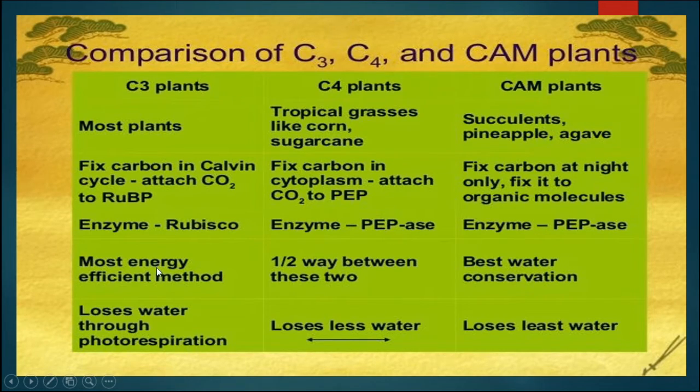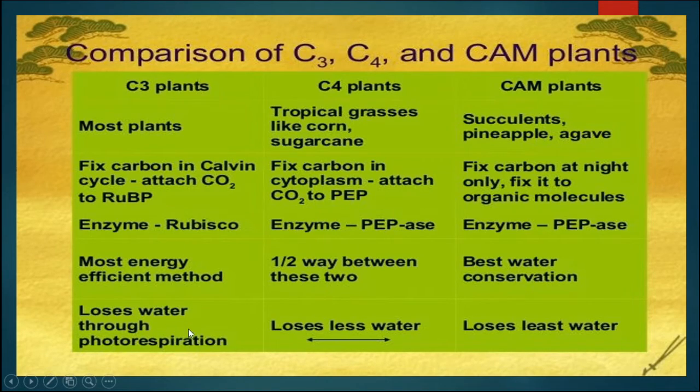C3 is the most energy efficient method, whereas C4 plants are halfway between these two. CAM plants are responsible for the conservation of water. This method helps in conserving water, which is why it occurs in succulent plants present in xerophytic conditions.